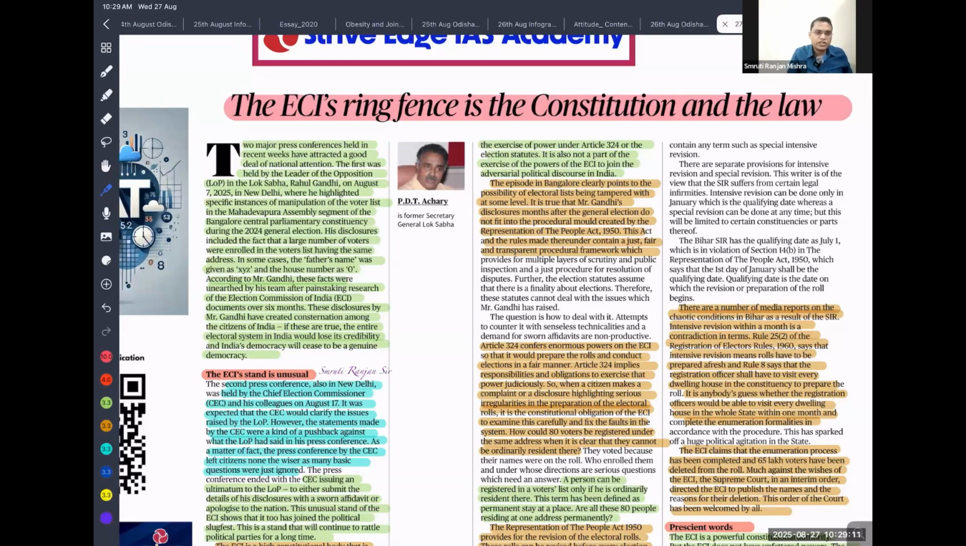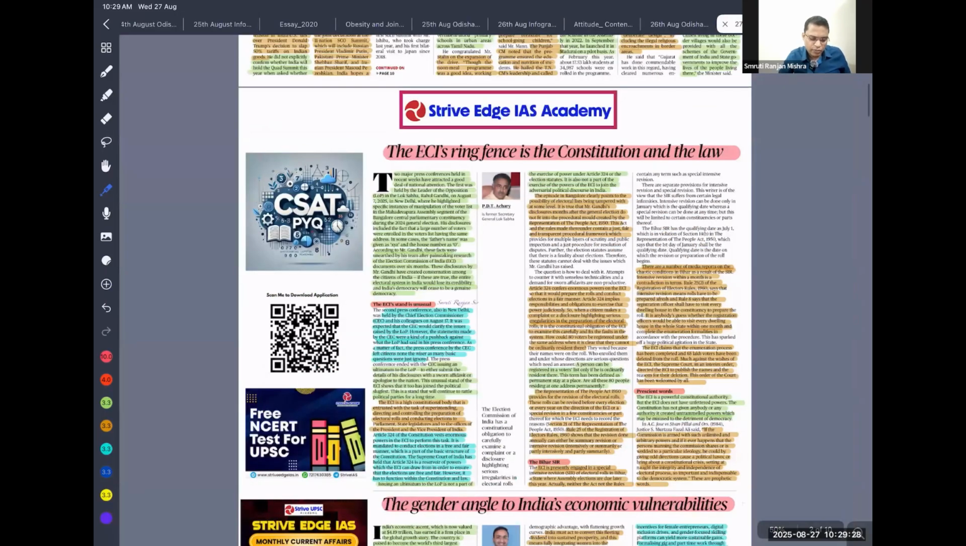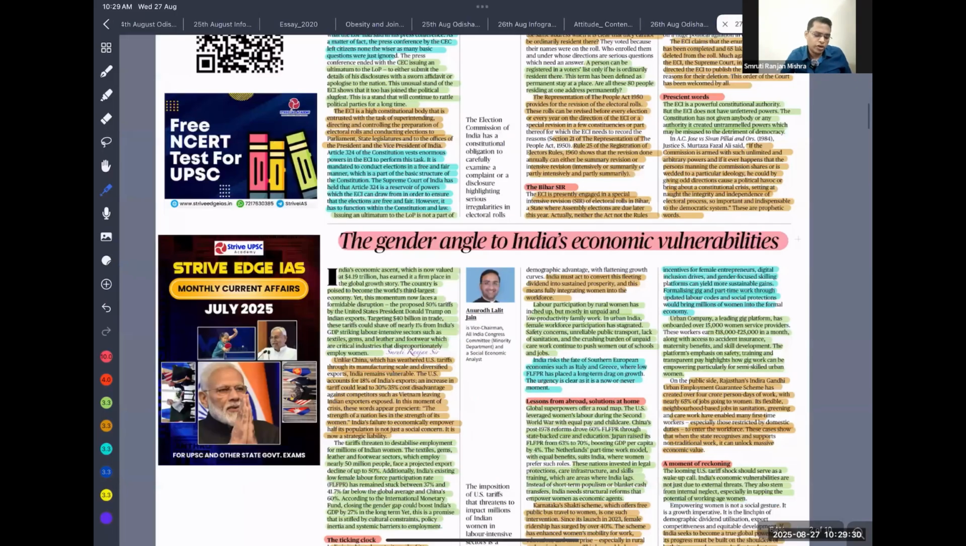Also, the appointment of the Chief Election Commissioner should be made by a 3-member committee, consisting of the Prime Minister, the Leader of Opposition, and the Chief Justice of India, so that the person appointed as Election Commissioner of India is a neutral person, who rises above the politics of the day. This article is talking about that only, so please read it. It's also talking about the gender angle of India's economic vulnerability.